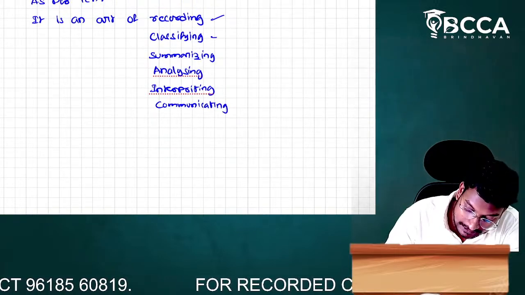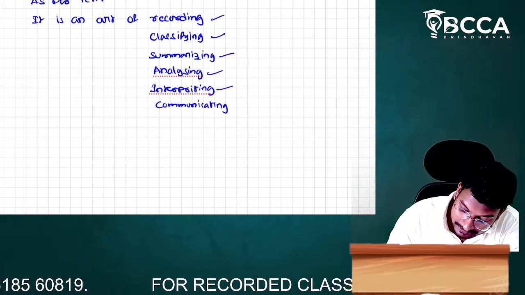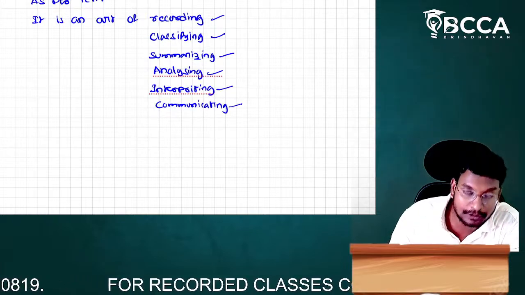Recording, classifying, summarizing, analyzing, interpreting and communicating to the end user.